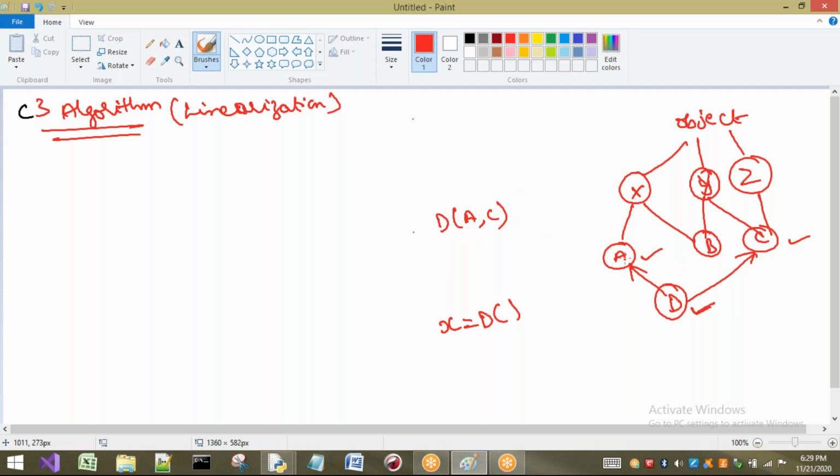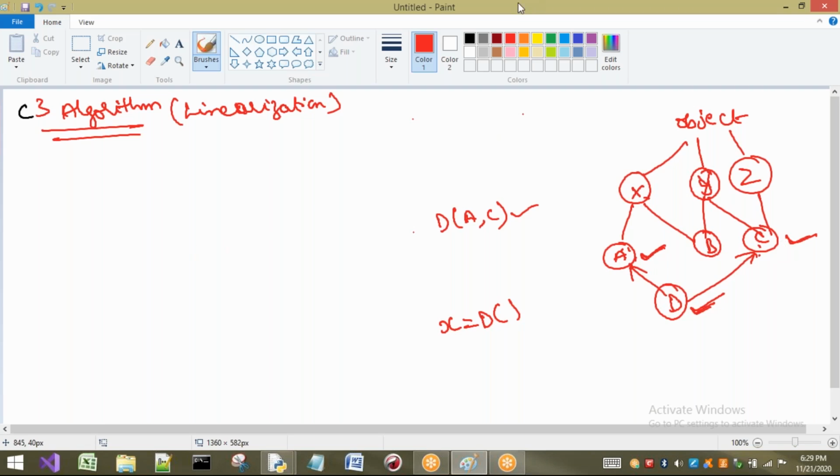Next, if it is not present in A, then where does it have to go? Whether it has to go to C or whether it has to go to X. That is the concept we have to understand now. Okay, so this scenario, I think you got clarity on this one. Once again, I'm repeating: if it is not in D, it will go to A. There is no problem according to what we have already seen. So as I have written in this way, first it will check in A, after that it will check in C. But before going to C, will it go to class X or will it go directly to C? Okay, that concept we have to understand.